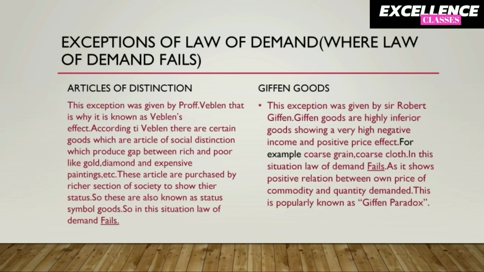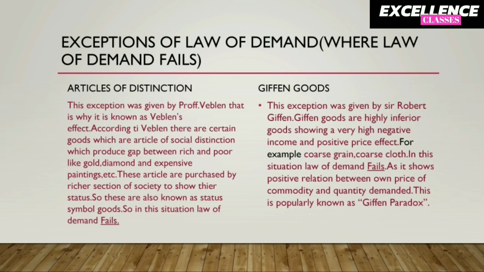Now moving forward to our next topic, which is exceptions of law of demand. Exceptions are those situations where the law of demand fails, which means that in these situations there will be a positive relation between own price of the commodity and its quantity demanded, and the demand curve will slope upward from left to right. The first exception is articles of distinction.